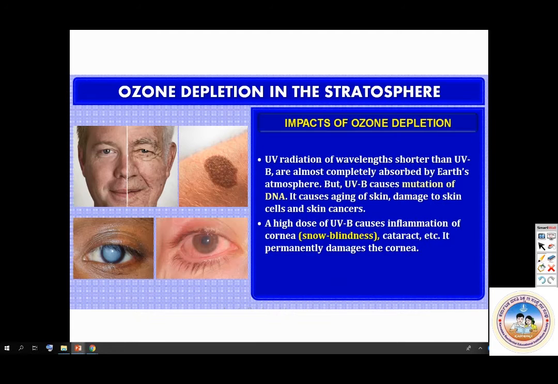So what are the effects? UV radiation of wavelengths shorter than UVB is almost completely absorbed by the atmosphere. But UVB causes mutation of DNA, aging of skin, damage of skin cells, and skin cancers. A high dose of UVB causes inflammation of the cornea, that is snow blindness, cataract, etc. It permanently damages the cornea.